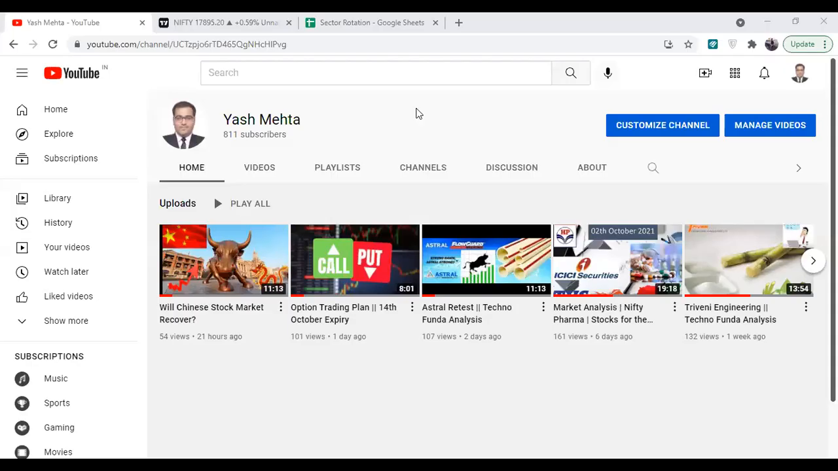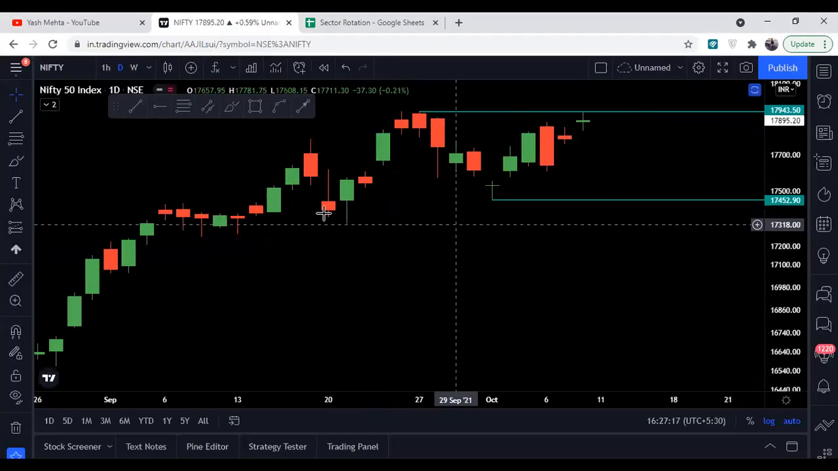Hello friends. In today's market analysis video for the upcoming week, we will be discussing the Nifty analysis. We will be seeing the key sectors that are bullish for next week, and also some of the stocks that can be tracked by the trader or investor for the short term. So without wasting time, let's start with the first part, the Nifty analysis.